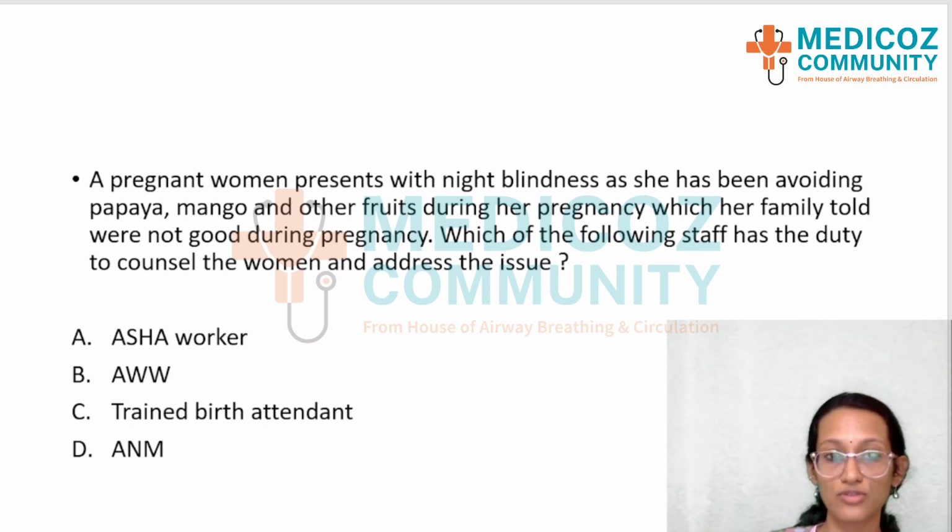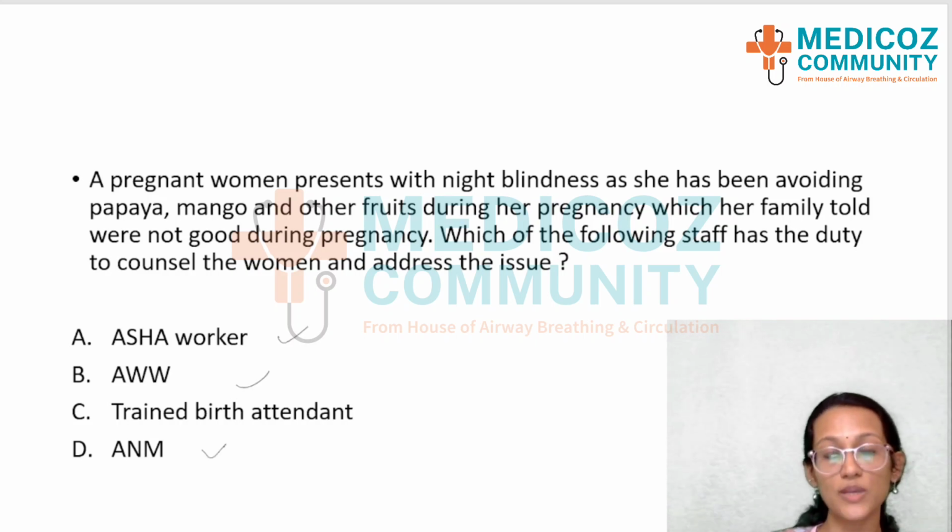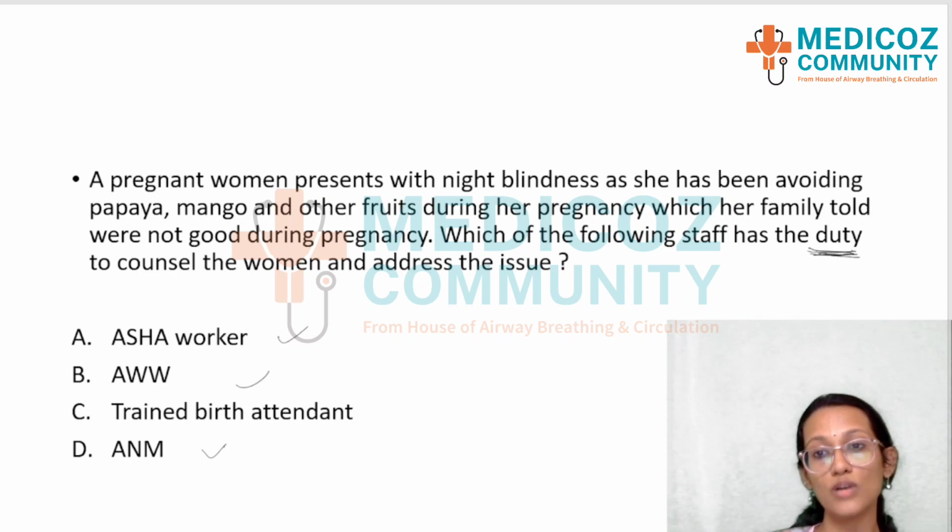Many students have written multiple different answers, because all of these, the ASHA worker, the Anganwadi worker, the ANM, all of these people should be advising the pregnant woman regarding the myths of not eating papaya or mango and fruits in pregnancy, and all of them should be addressing this issue. But the question here is, who has the duty to counsel the woman? Okay, who has a written duty to counsel the woman?